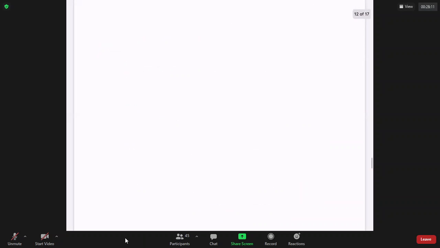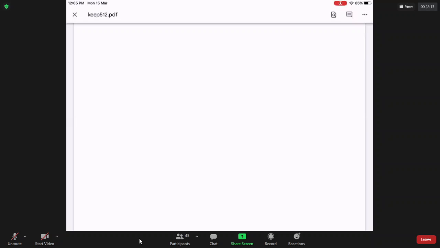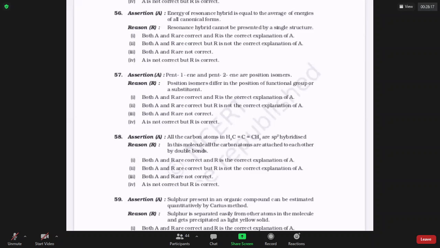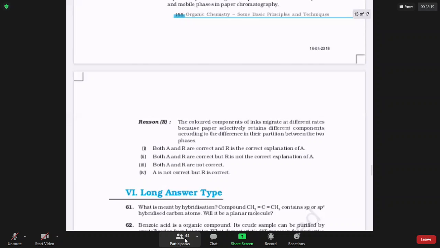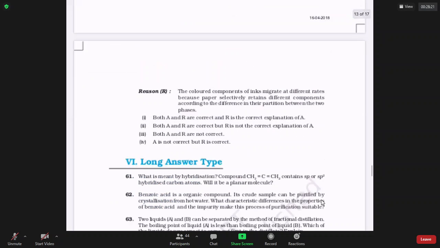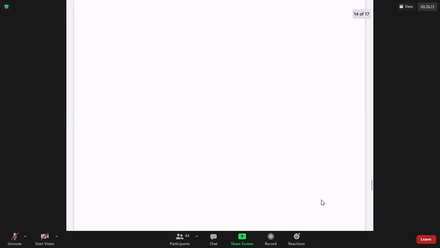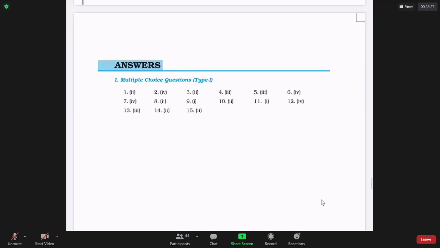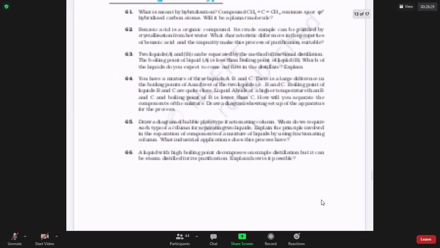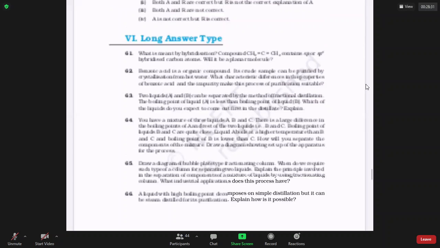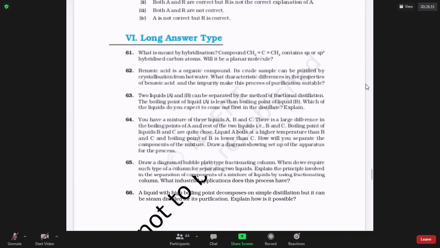Your task is to do short answer questions from this book. Long answer questions are 1, 2, 3, 4, 5, 6.